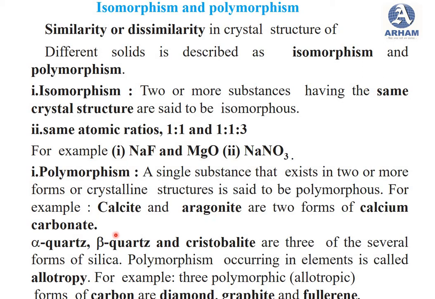So then for silica, there are also some polymorphs of silica like alpha quartz, beta quartz, then cristobalite. These are three of several forms of silica.